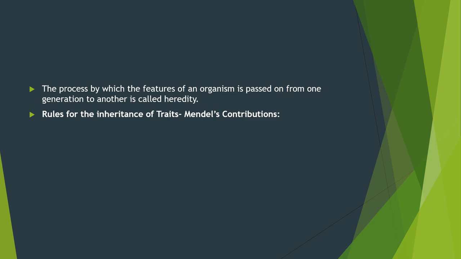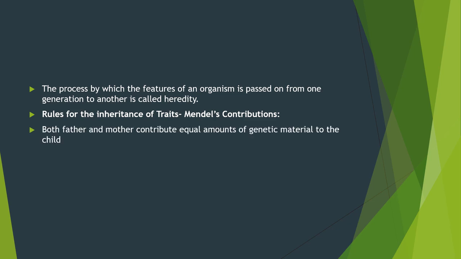So if the character needs to pass from parents to offspring, what kind of rules have to be followed? The first rule is that the father and mother contribute an equal amount of genetic material to the child. For example, human beings have a total of 46 chromosomes.